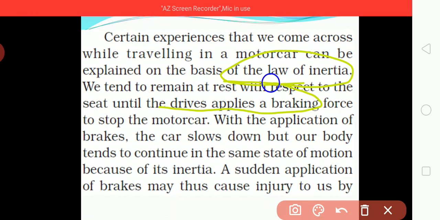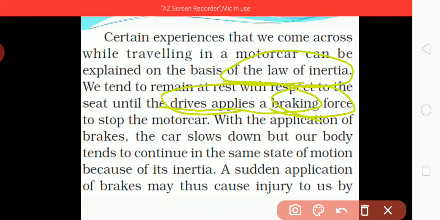If we are sitting in a car, in a seat, we will be in a rest position only up to the time the driver applies a brake, which we call a braking force. Due to applying the brake, our body gets motion.